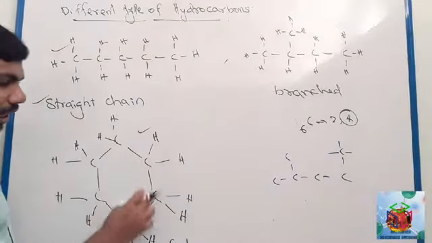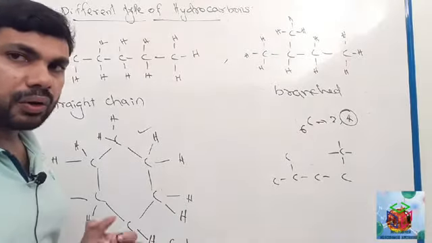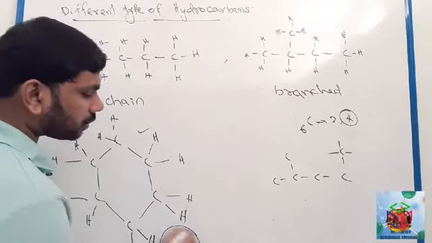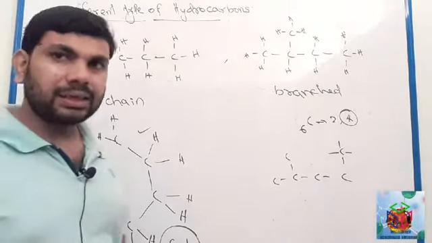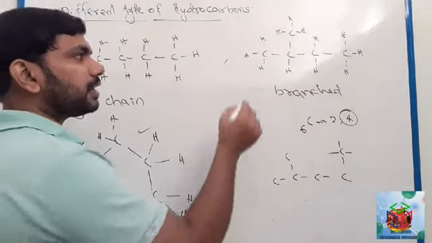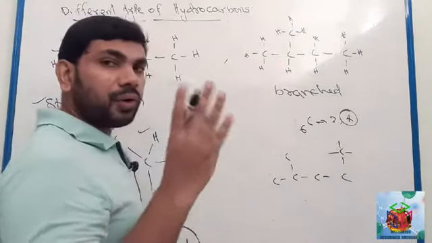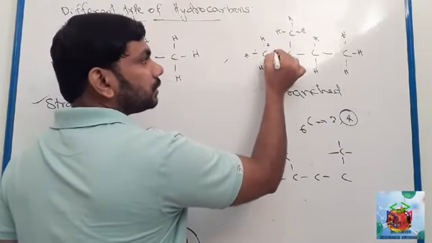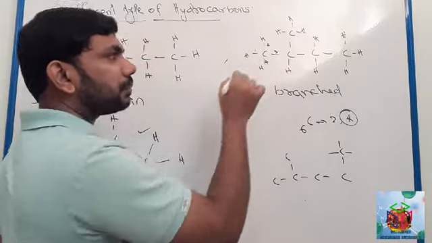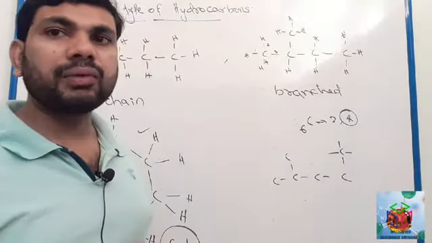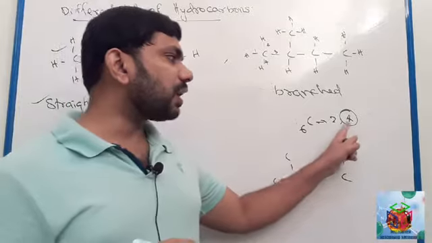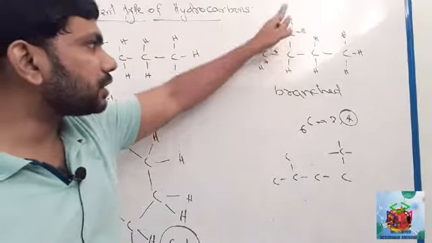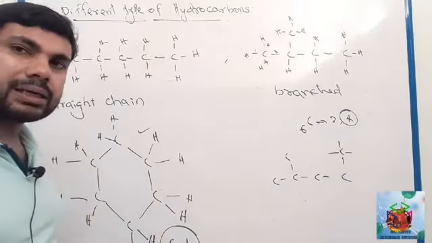Each carbon atom makes a single covalent bond and they form a ring structure. This type of compound is called a cyclic compound. Remember, one carbon atom always makes 4 single covalent bonds, because the valency of carbon is 4. So this is a straight chain, this is a branched compound, and this is a cyclic compound.